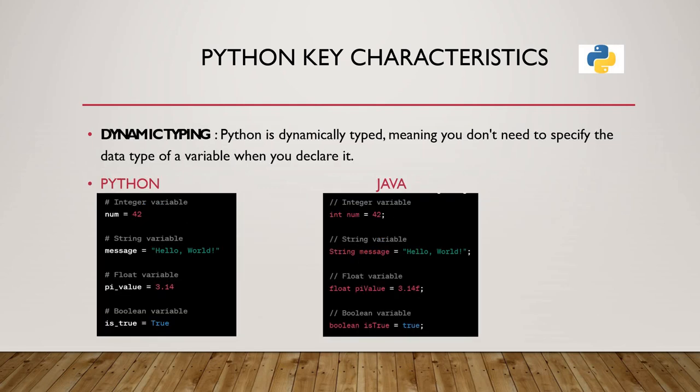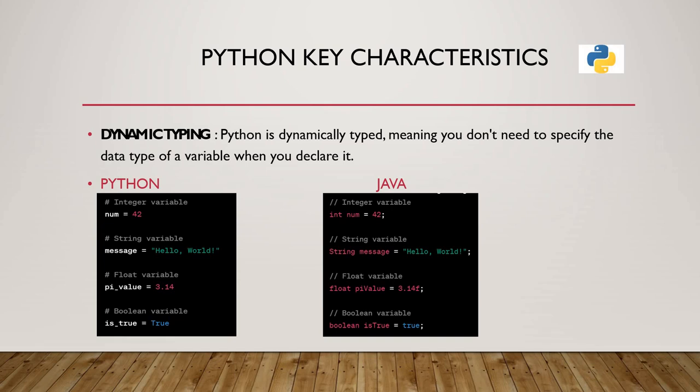And coming to dynamic typing, here you can see that Python is dynamically typed, meaning that we don't need to specify any data type of the variable when we declare it. Here I have compared Python and Java. In Python you can see that we have directly assigned a value to the variable.